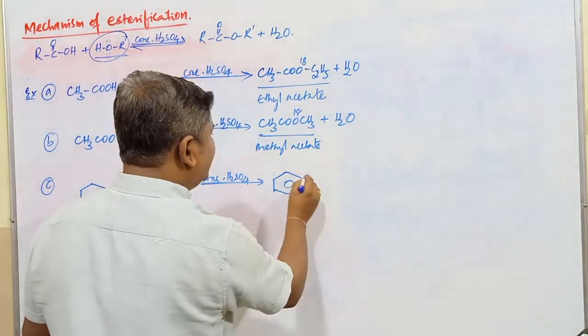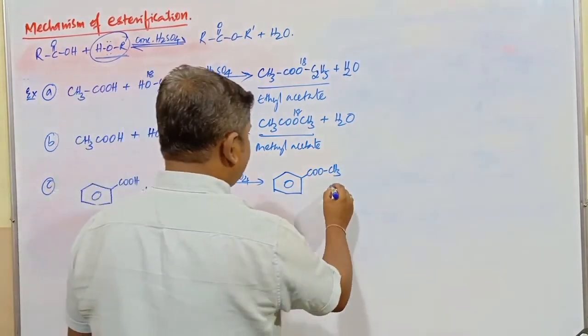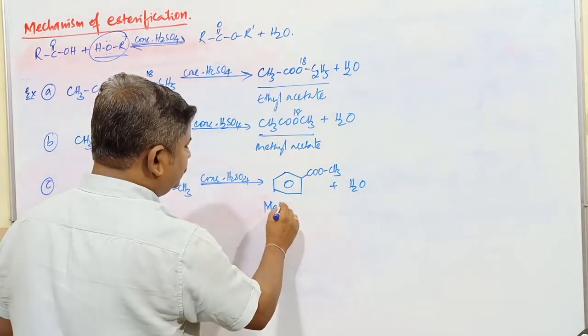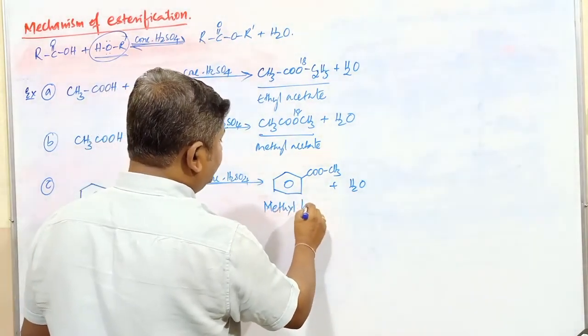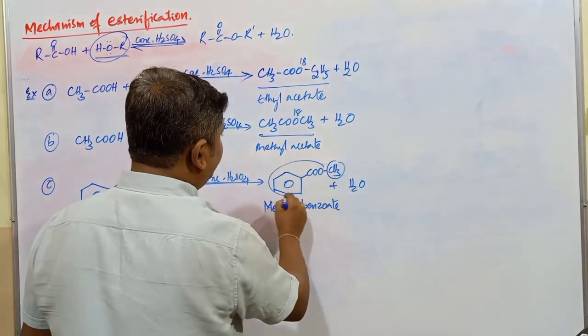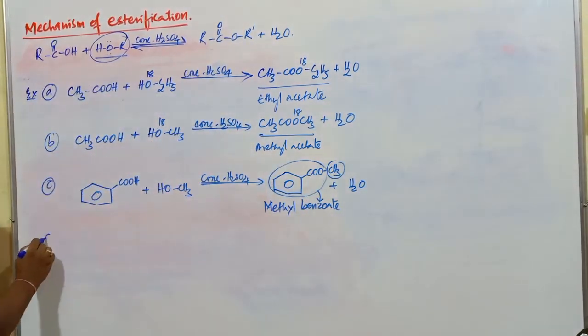Now the compound is an ester, no doubt, C6H5COOCH3 plus H2O. What's the name of this one? Methyl benzoate. This is methyl group. This group is called as benzoate. Methyl benzoate.